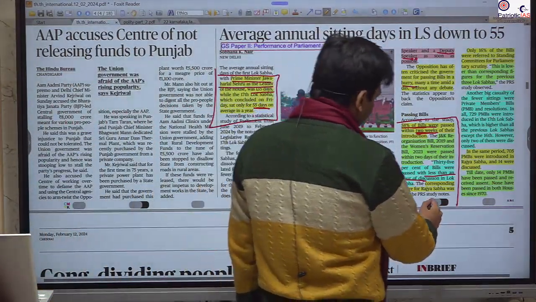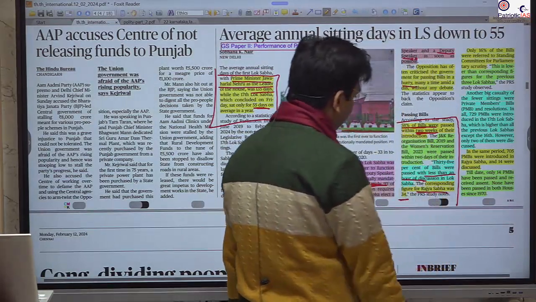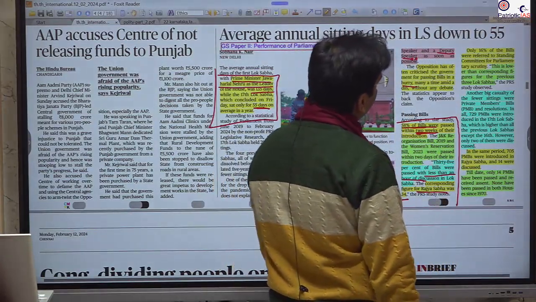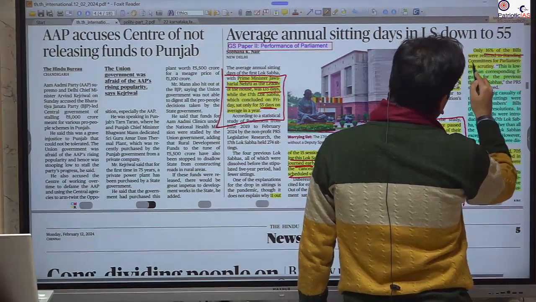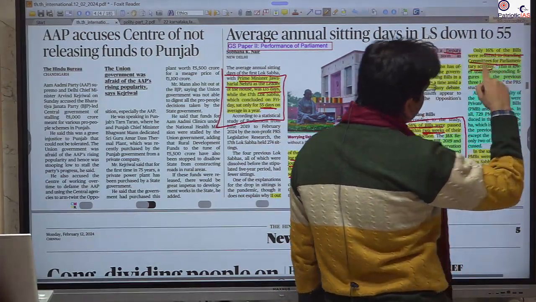For the Rajya Sabha, again, this is very low. This is 34% of the bills. Only 16% of the bills were referred to the standing committee, because the standing committee had representation of different parties.